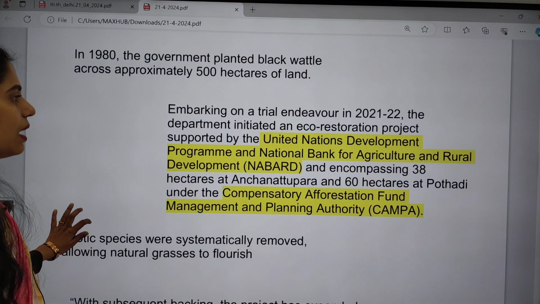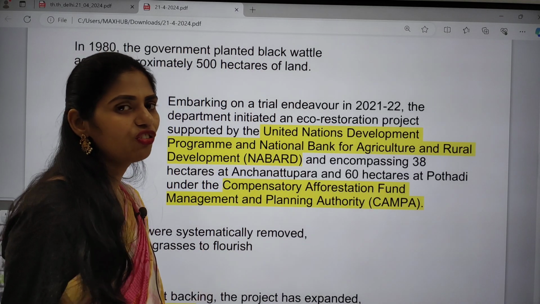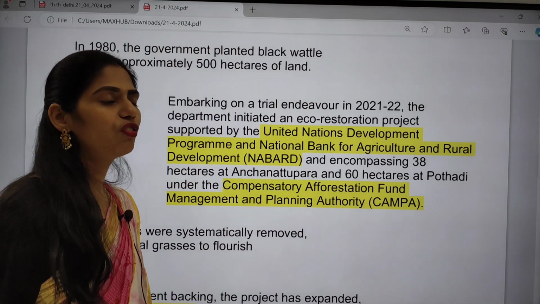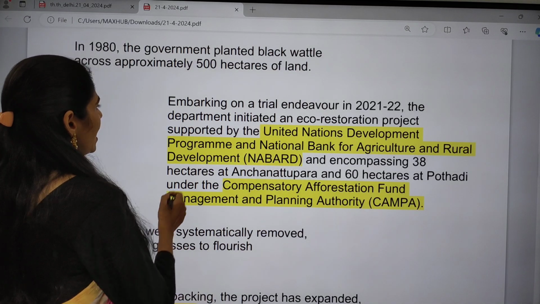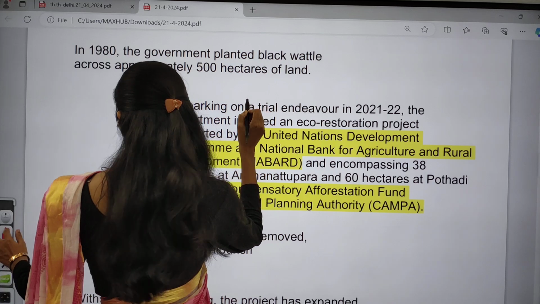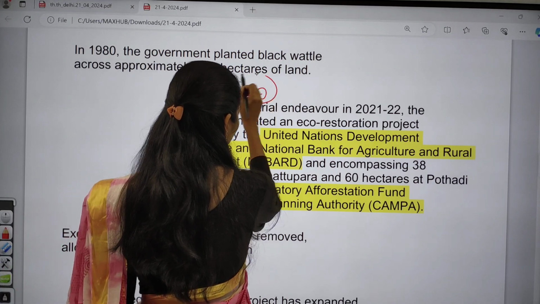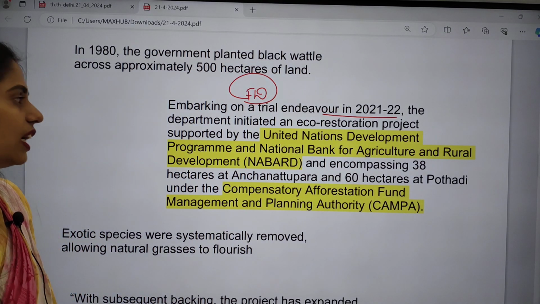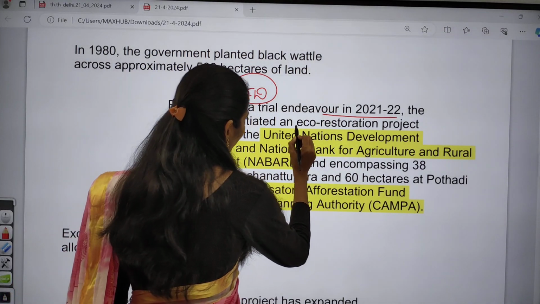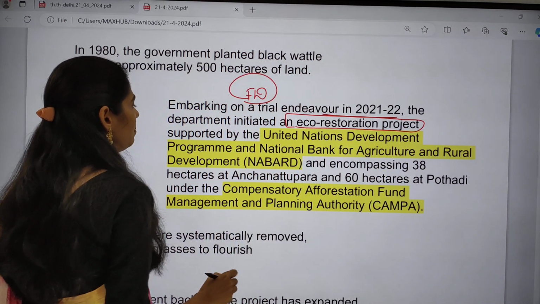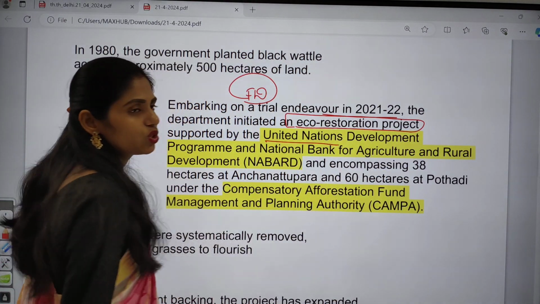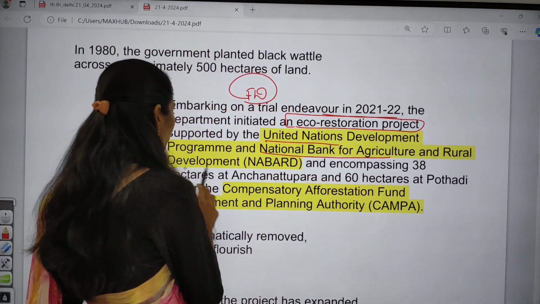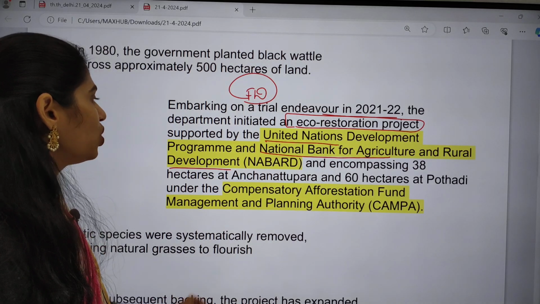Because of this, what happened? That led to a decrease of the water table. They consume a large amount of water, which led to the decreasing of the water table in this region. And the Forest Department in 2021 to 2022 initiated this eco restoration project, supported by UNDP, the United Nations Development Programme, and the National Bank for Agriculture and Rural Development, NABARD.